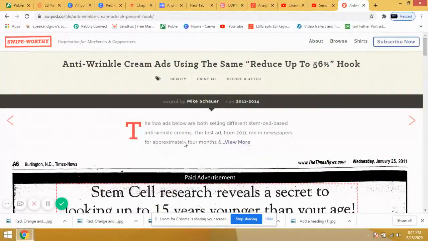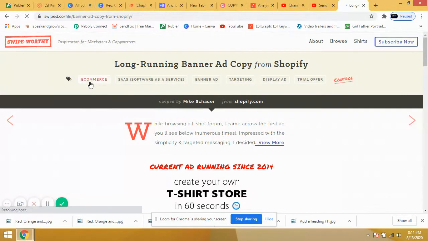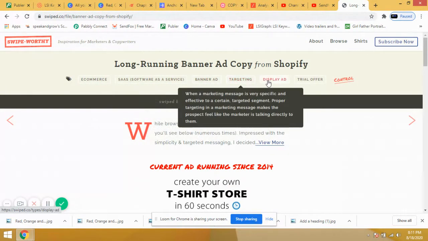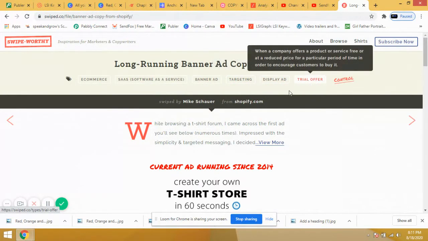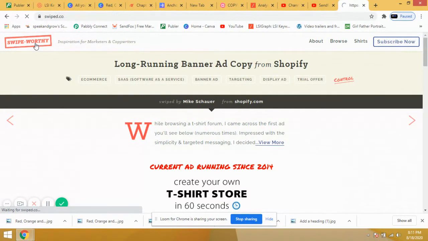These are all hooks which will help people to take action on this type of advertisement. Whenever you look, you will get so many formats on this website: e-commerce, SaaS software service, brand ad, targeted display ad, and trial offer. Let me check one thing. I will go and click on swipe worthy, then I will browse and show you here.